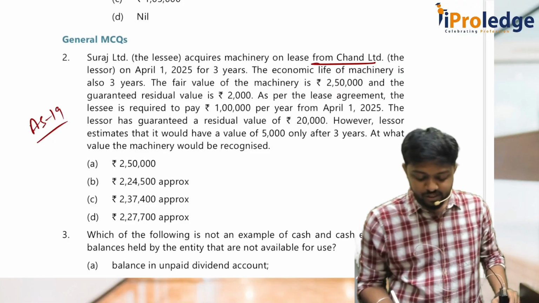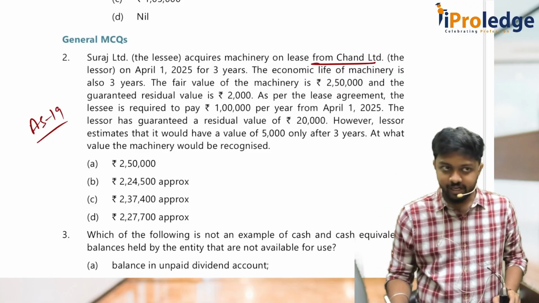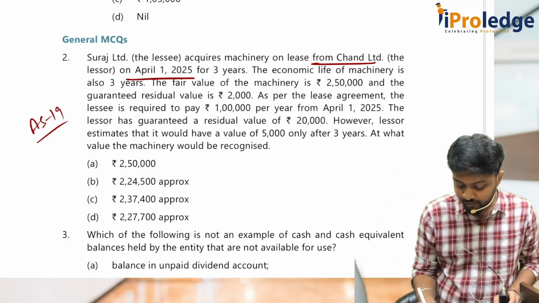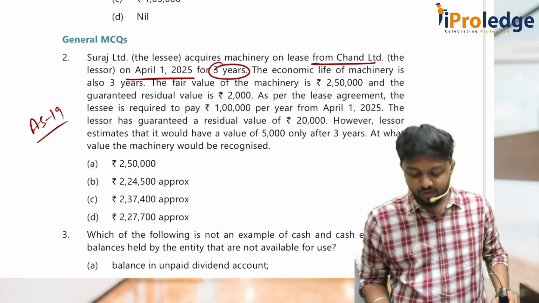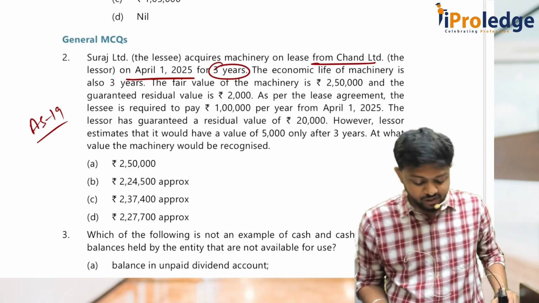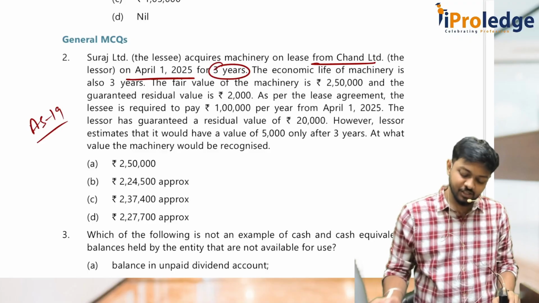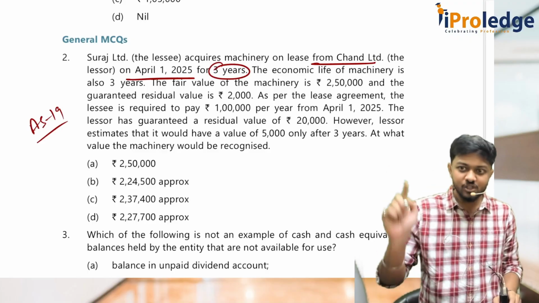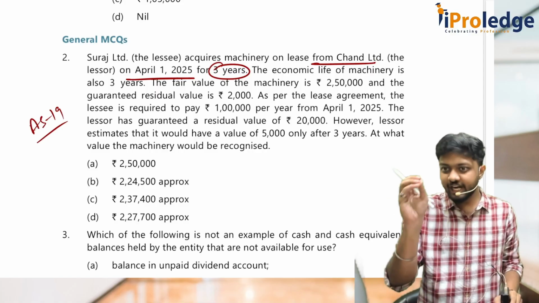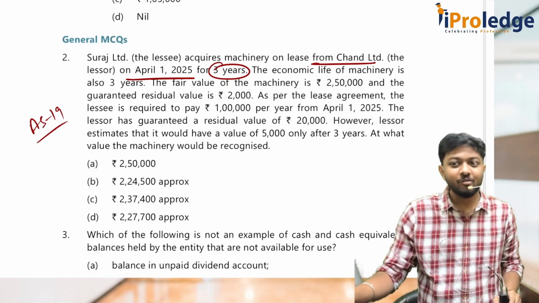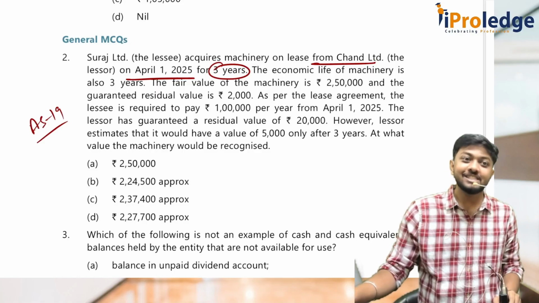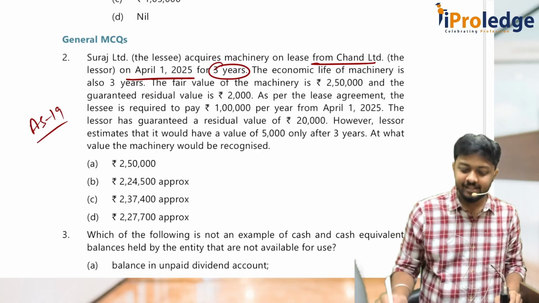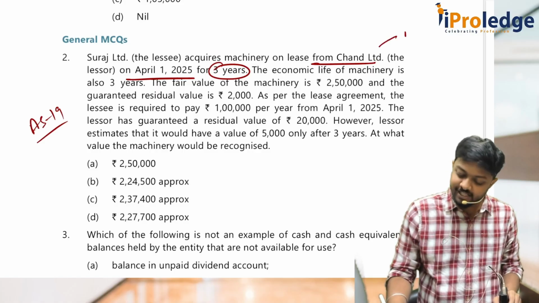Suraj Limited acquires machinery on lease from Chand Limited on April 1, 2025 for 3 years. The economic life of the machinery is also 3 years. The lease period is also 3 years. So, you should get an idea that this is what lease? Finance lease or operating lease? By that you have to understand that it is a finance lease.